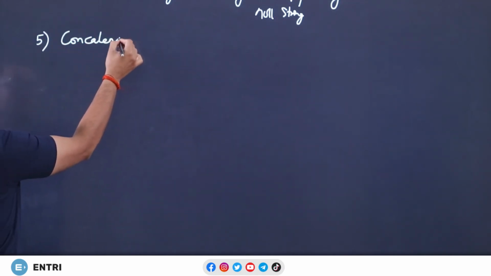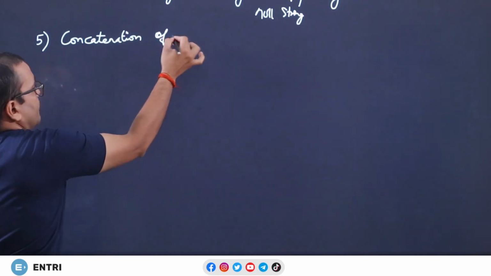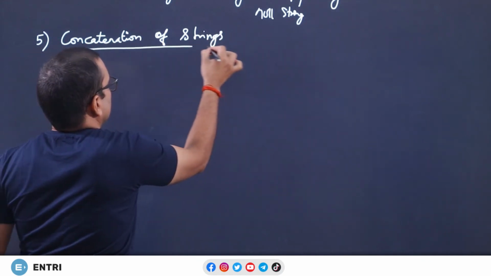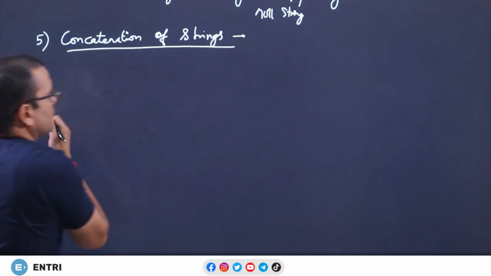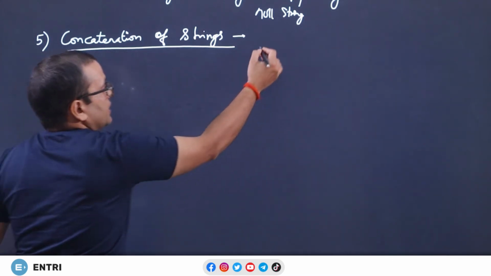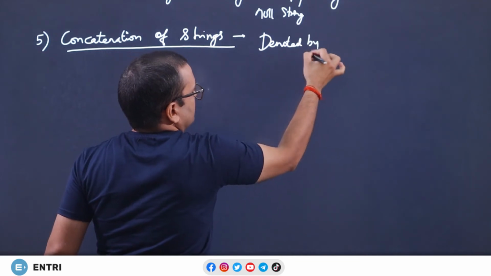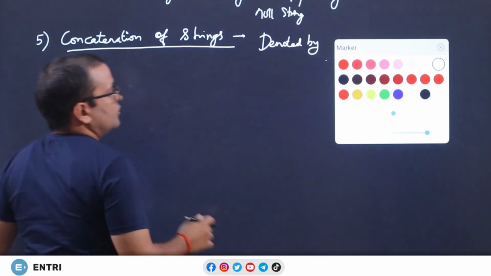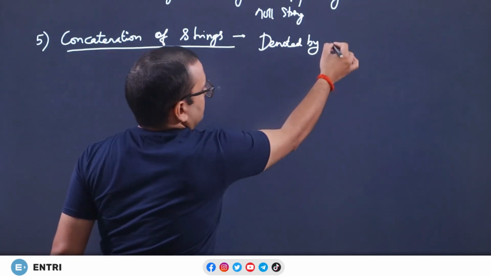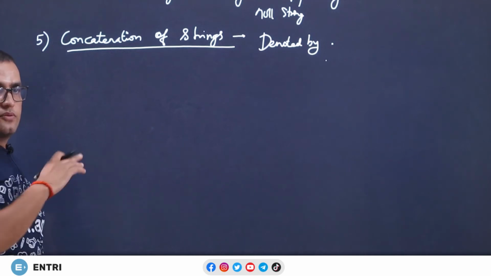Concatenation of these strings. So, what is concatenation? It is denoted by the sign dot. Denoted by the sign, that is dot. Okay. So, let us focus on this.